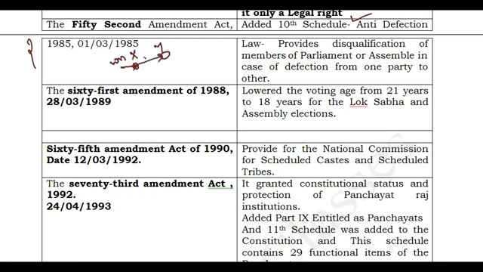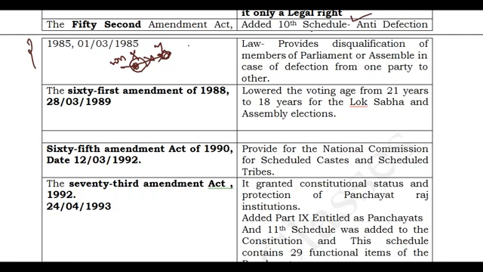So what are the provisions to disqualify the member of party X who has migrated to party Y after winning the election? Those kinds of things were incorporated in the anti-defection law. So it provides for disqualification of members of parliament or assembly in case of defection from one party to another. So this is about the 52nd Amendment Act.